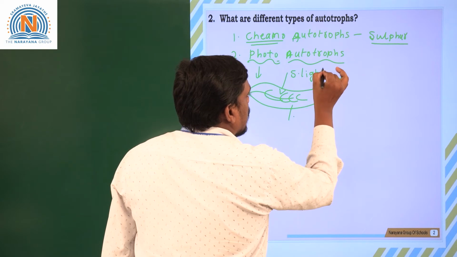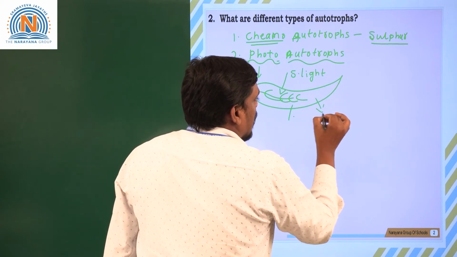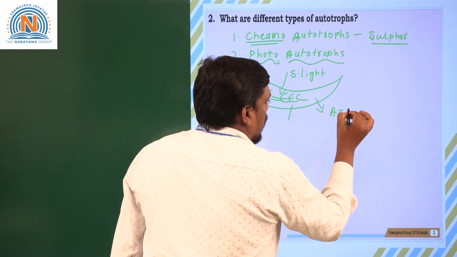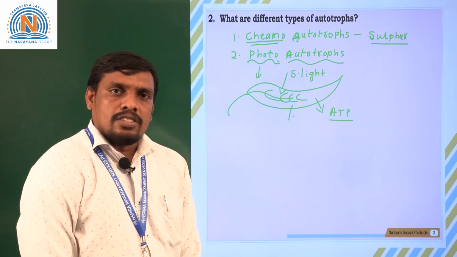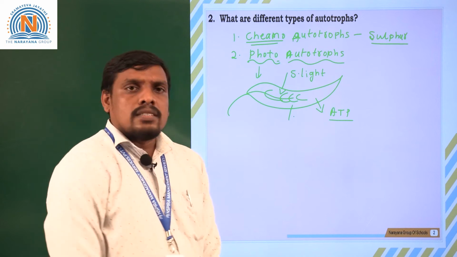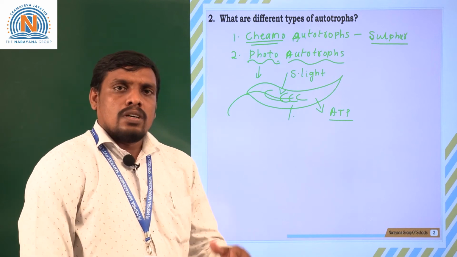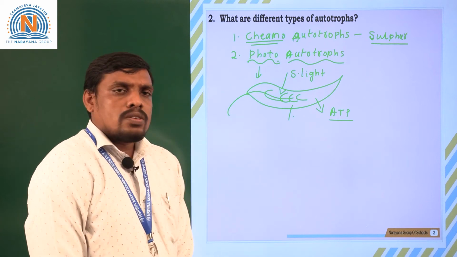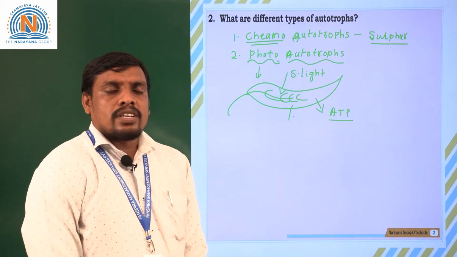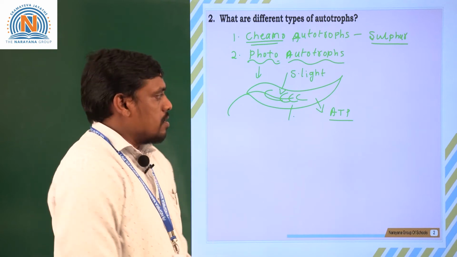They capture the sunlight energy and convert that sunlight energy into chemical energy called ATP. ATP is a chemical energy, whereas sunlight is a photochemical energy, which means sunlight contains small energy packets called photons, which helps in the manufacturing of food materials.